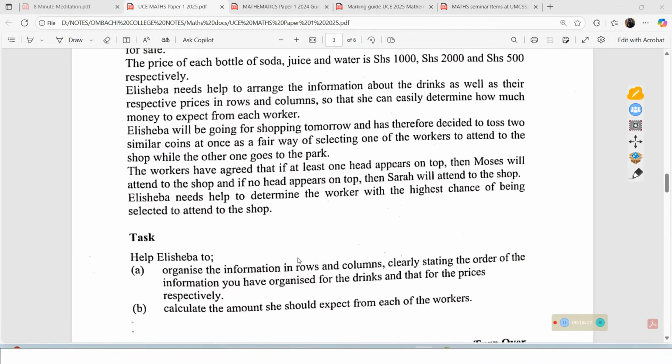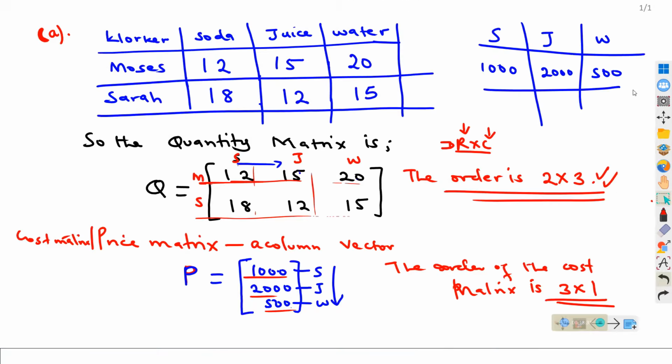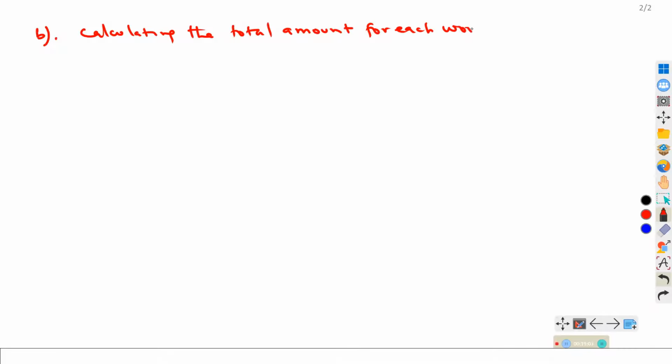Then part B, we need to calculate the amount she should expect from each of the workers. How do we get that amount? So next, let us look at how best we can do that. For part B, we are basically looking at calculating the total amount for each worker. That is what will be expected from each of the workers. That is basically what we need.